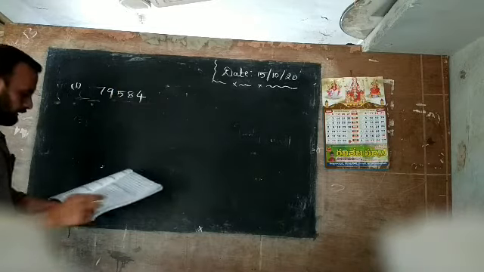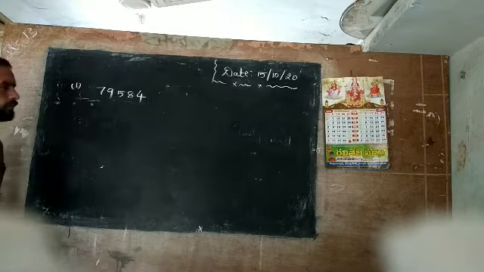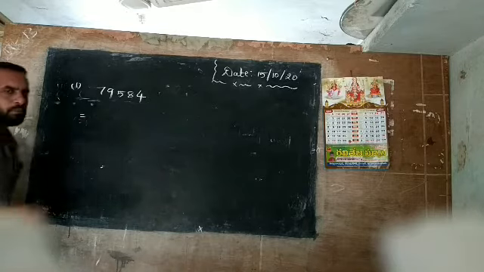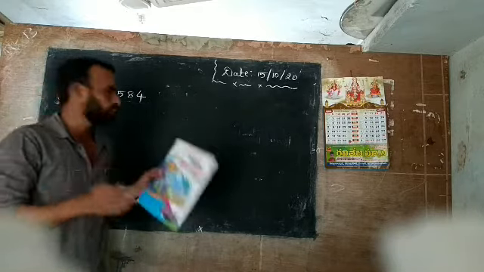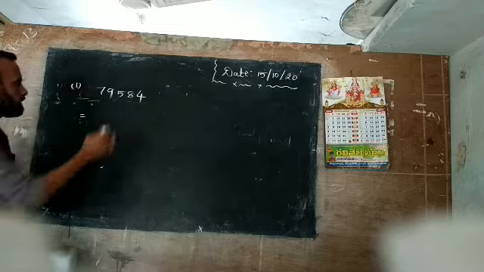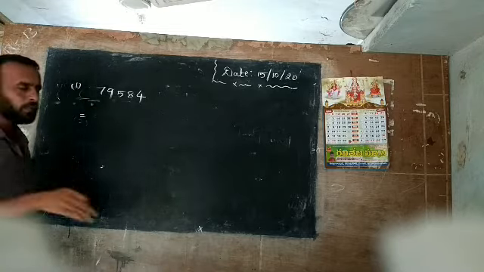79,584. 79,584 is given. Now you write here the expanded form. Expanded means what? That number you expand. Which number, which place is there? Find out and write down here.